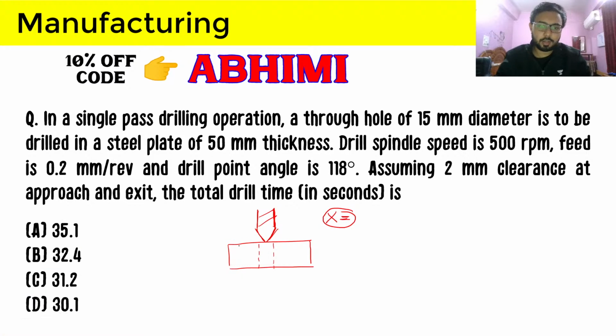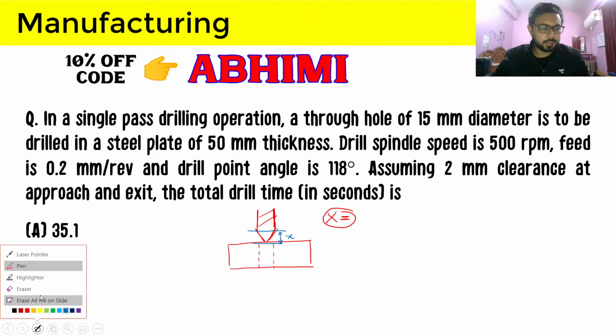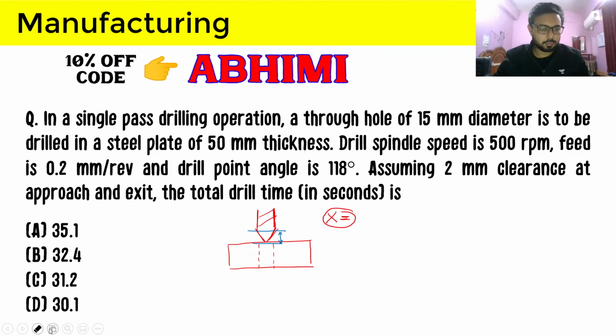There is nothing very high conceptual going on. So this distance is x, and this distance right here is the compulsory approach. Means after this distance only the drill will be having its full diameter in contact with the workpiece.